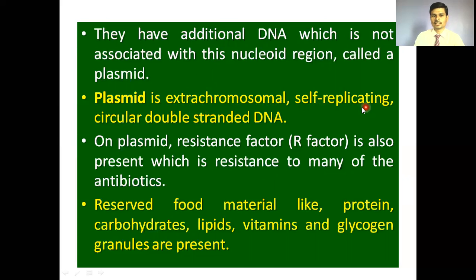Then self-replicating. The plasmid has the ability of self-replication, meaning it can form its own copy. That's why it is termed self-replicating. Then it is circular and double-stranded. Then on that plasmid, the resistance factor, R factor, is present, which is resistant to many antibiotics. Reserved food material: the bacterial protoplasm also shows reserved food material like protein, carbohydrates, lipids, vitamins, and glycogen granules.